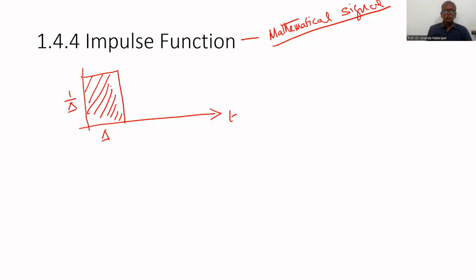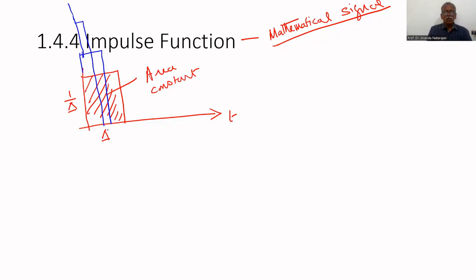If this area remains constant, energy remains constant. For that, if you decrease delta, what will happen? If you decrease delta, it will be like this. If you further decrease the delta, it will go like this.